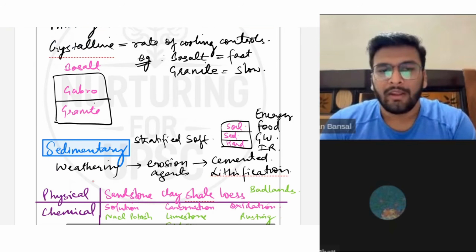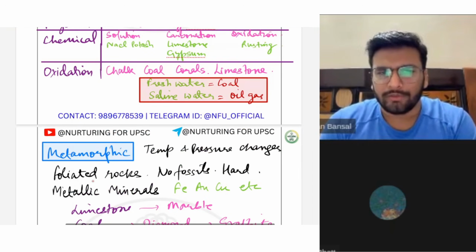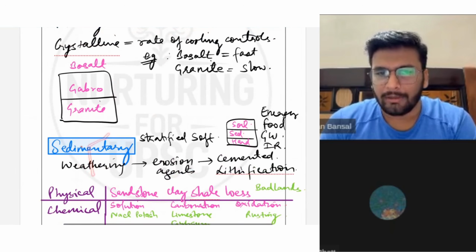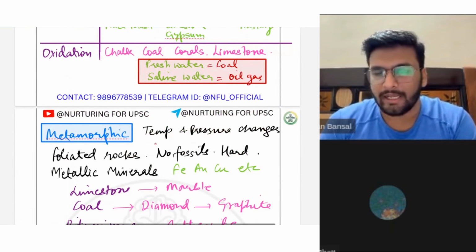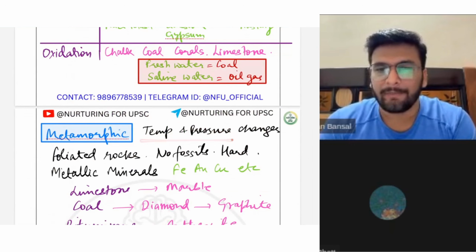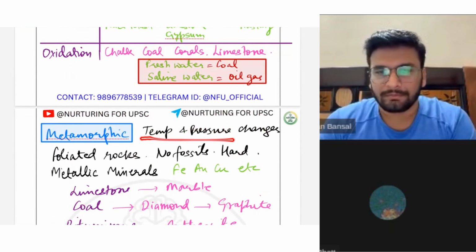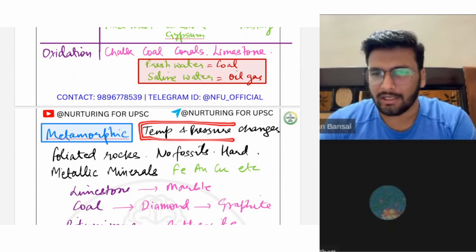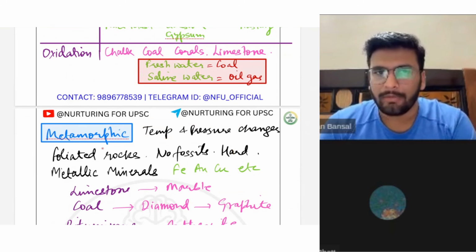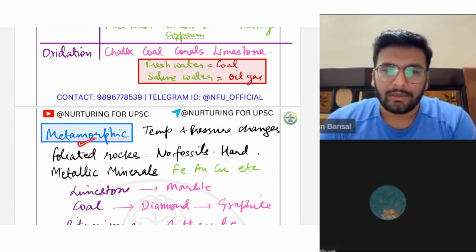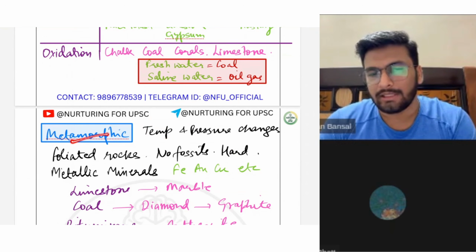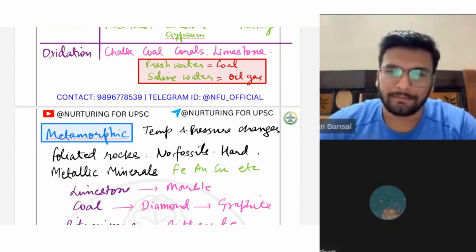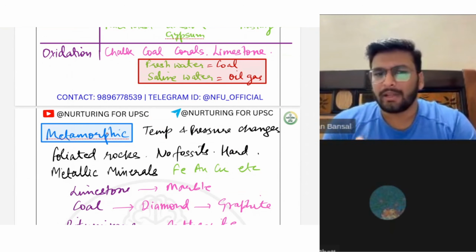Then both of these can be transformed into a metamorphic rock. Metamorphic rock simply means any rock that has undergone temperature and pressure changes. If very high temperature and pressure changes occur, then the rock may change its form, and that rock will be known as a metamorphic rock. The best example in this case is the Peninsular Plateau, which is made up of metamorphic rock.